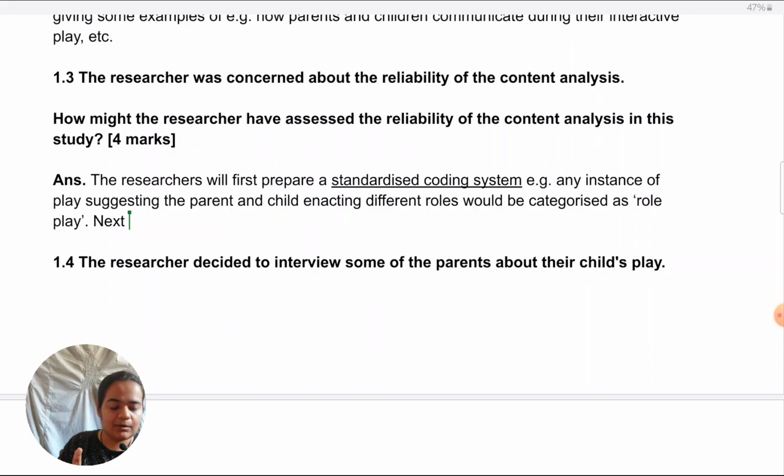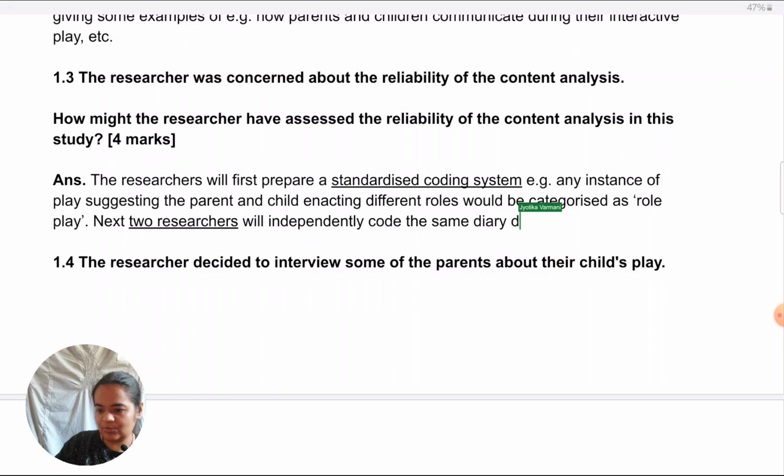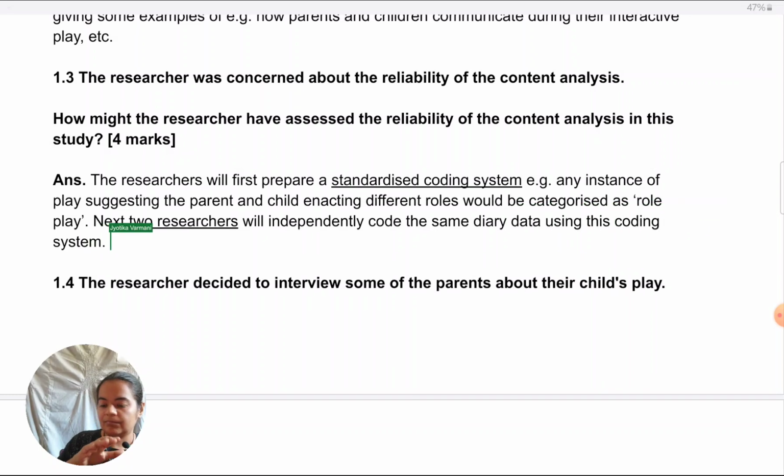okay, I haven't specified how many researchers, so here I'll specify 2 researchers. You can suggest more than this. They will independently code the same diary data using this coding system. Here I have nothing to link back to. I've mentioned diary data. That is my contextualization. There's no specific example to give you because it's continuing off the same example in the previous point.